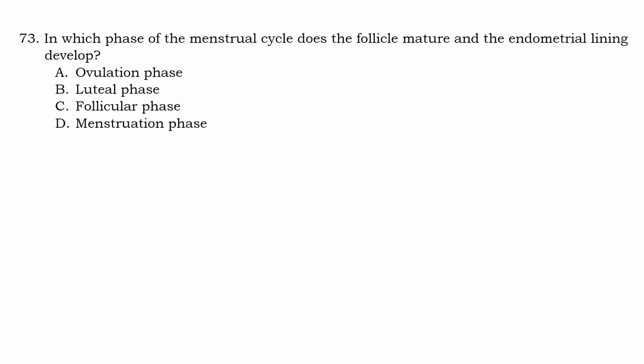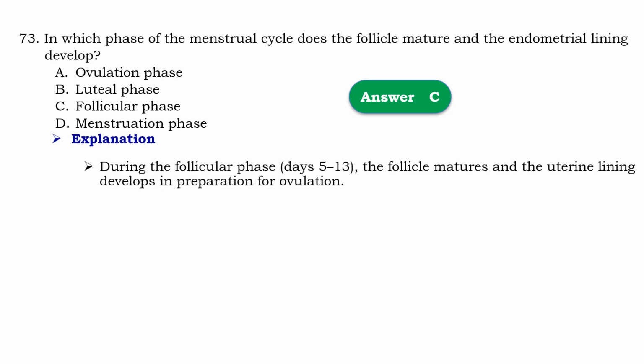Question number 73. In which phase of the menstrual cycle does the follicle mature and the endometrium lining develop? So that should be C, follicular phase. Means that during the follicular phase, which is day 15 to 30, the follicle matures and the uterine lining develops in preparation for ovulation.